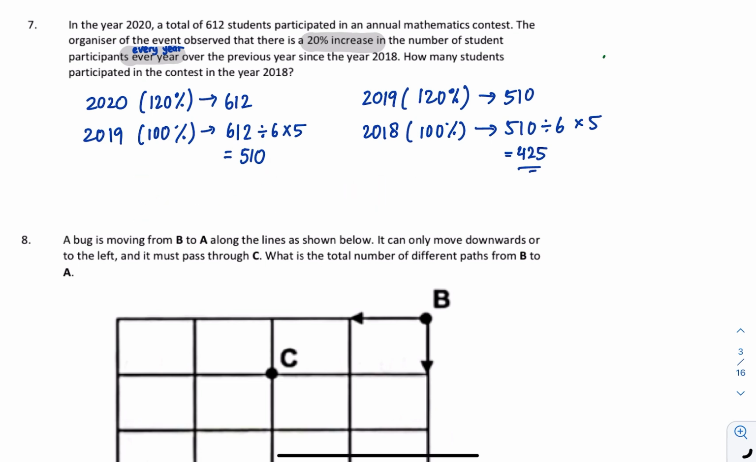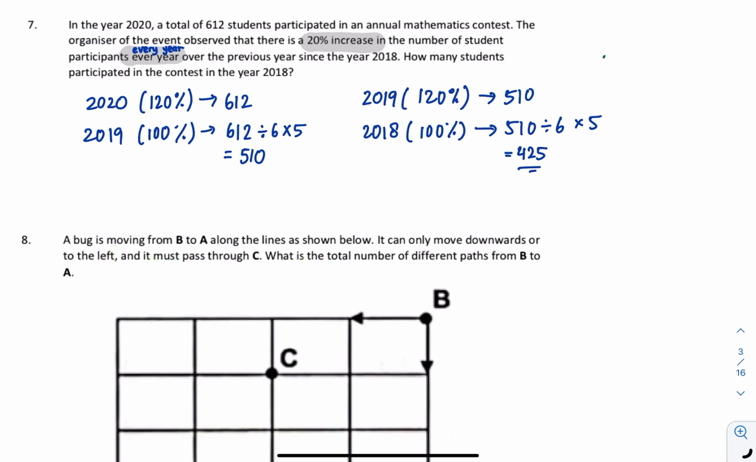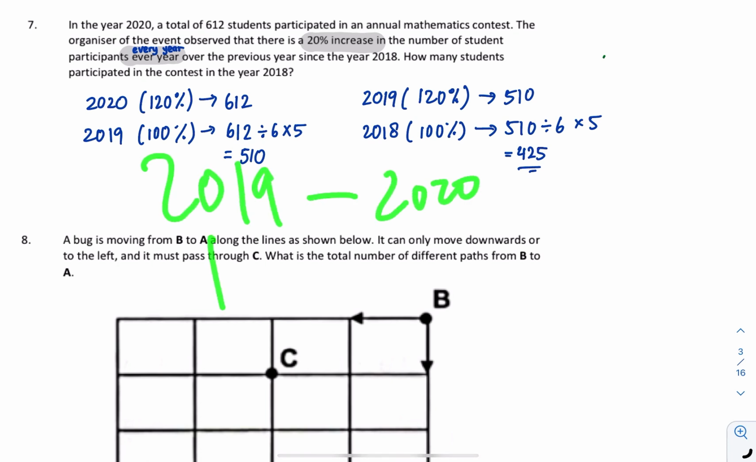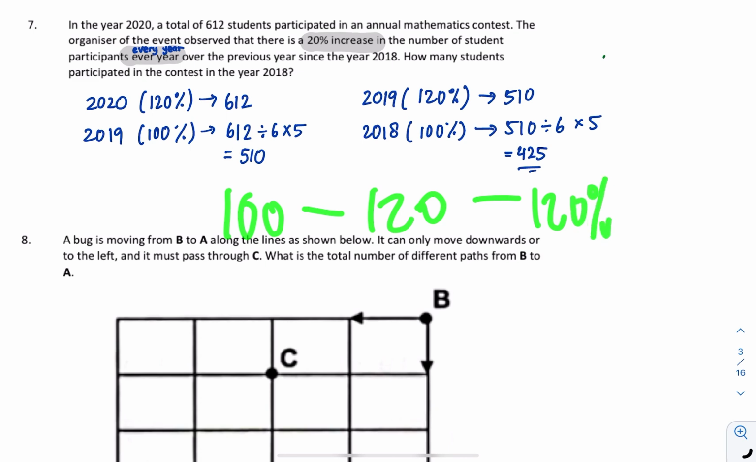This is not a 20% increase. A 20% increase means that from 2018 to 2019, it was from 100% to 120%. It's not from 80 to 100, it's from 100 to 120. And then from 2019 to 2020 is also from 100% to 120%. So you want to express it in percentage. If you know how to do this, it will just be 100 to 120, into 120% of 120, which